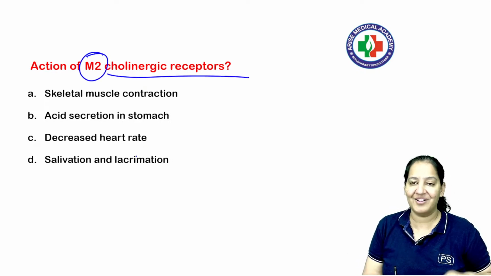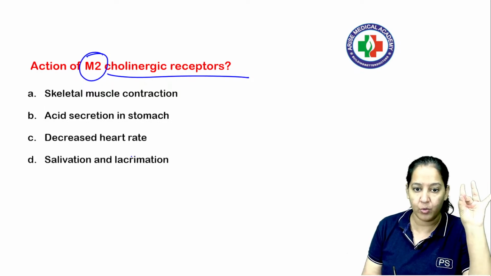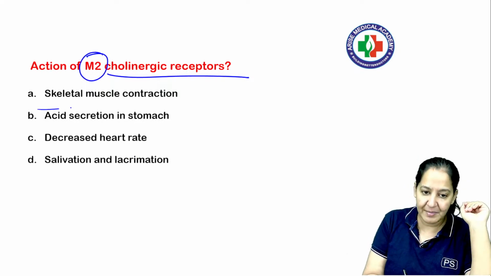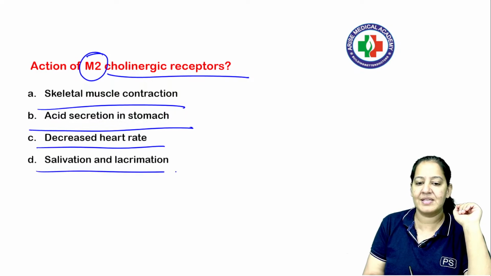Where are M2 receptors found? There are three types of muscarinic receptor, M1, M2, M3. You know the location of M2 and what is its action? Skeletal muscle contraction, acid secretion in the stomach, decreased heart rate, or salivation or lacrimation.